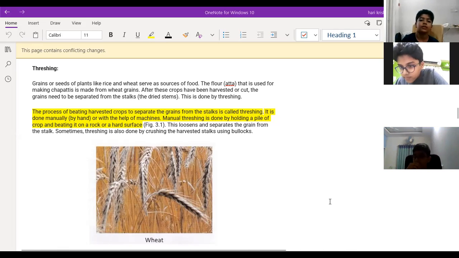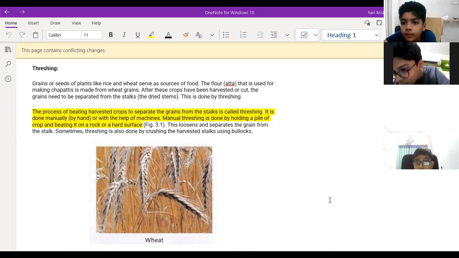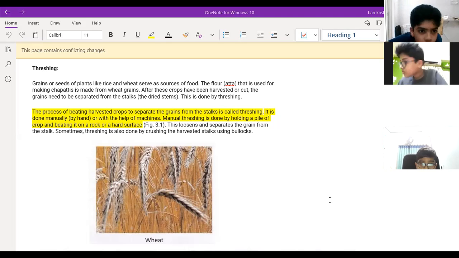Yes or no? Yes, sir. So when you beat on a hard substance, the grains will be separated because they are the hard part, and the stem will break into small pieces, because that is a soft part. So we do the threshing process based upon the physical property, hardness and softness. Understanding?